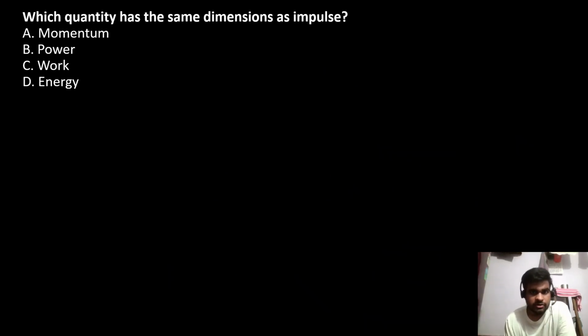Which quantity has the same dimension as impulse? Impulse just now we saw m into v. So m lt raised to minus 1. This dimension is of momentum. So answer to this question is A.